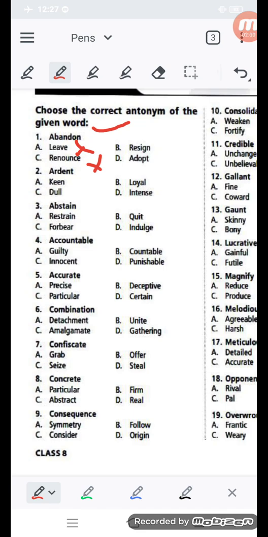If adopt, it is coming or not, we'll discuss. Resign is not coming. Then which is coming? If abundant means leave, then the opposite of leave is adopt or take.